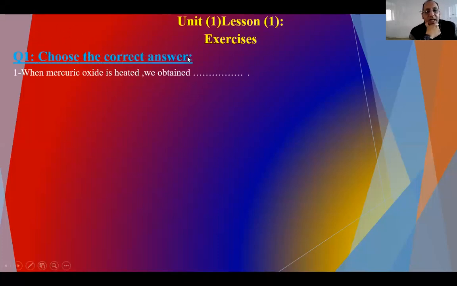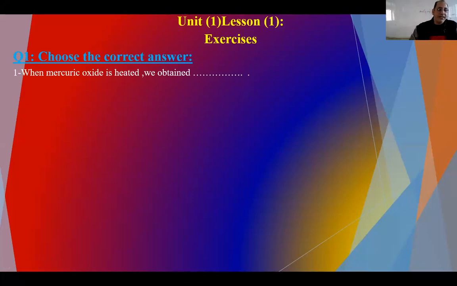Dear middle 3 students, today we are going to make a quick revision based on lesson 1 in unit 1, second term. And this is the types of chemical reactions. We will concentrate on the 3 types, basically 2 types, thermal decomposition and substitutions. Okay, let's go for the questions, and to know the answers for these questions, choose the correct answer.